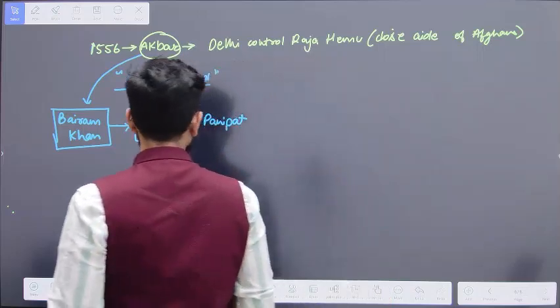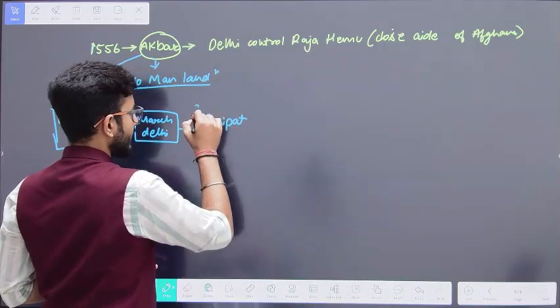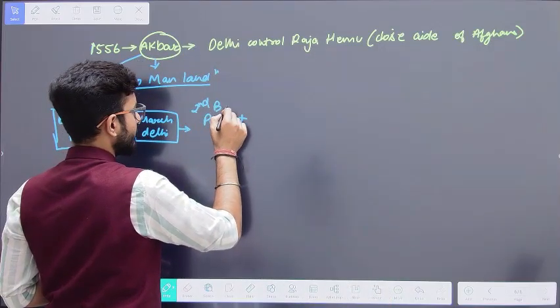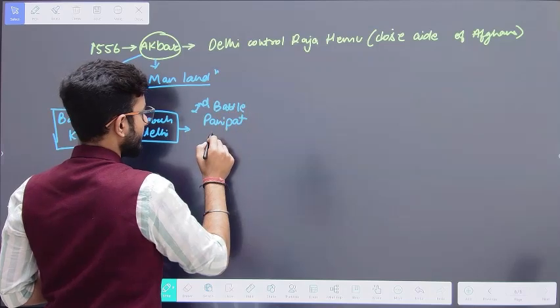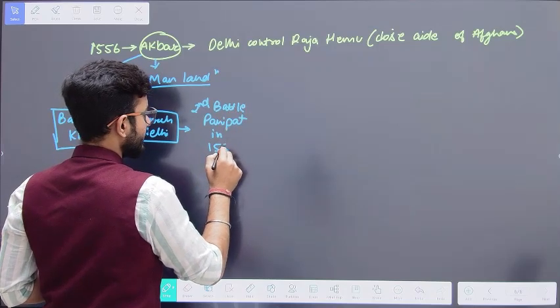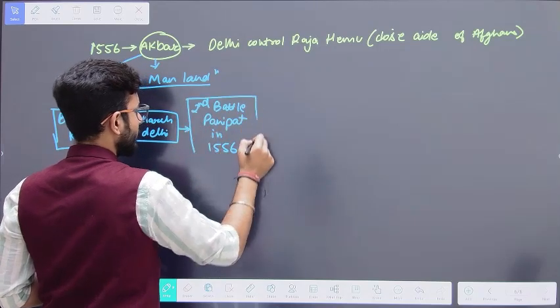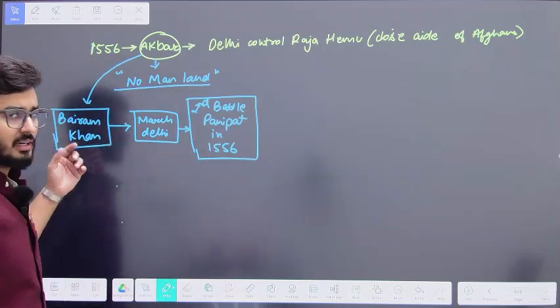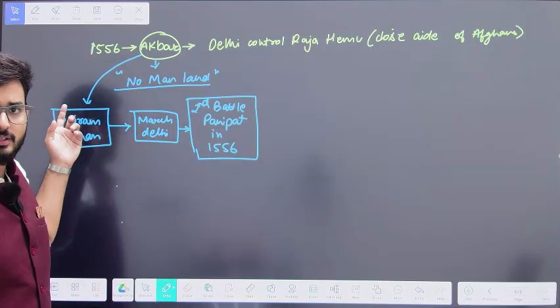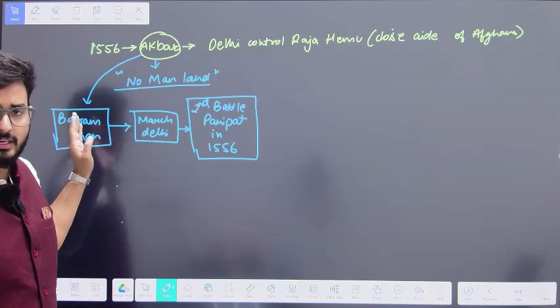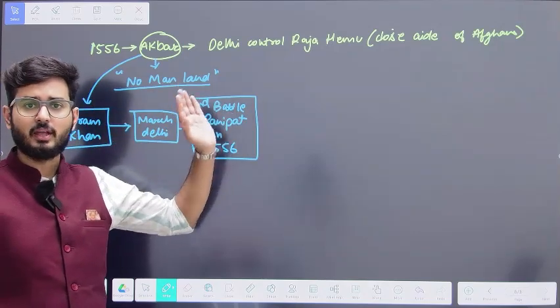And when they meet in the battleground of Panipat, the second Battle of Panipat is going to be fought in 1556. Between whom? Between Akbar and his protector Bairam Khan, opposed to Hemu.